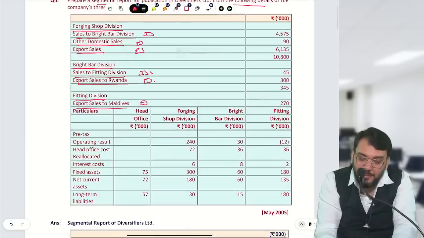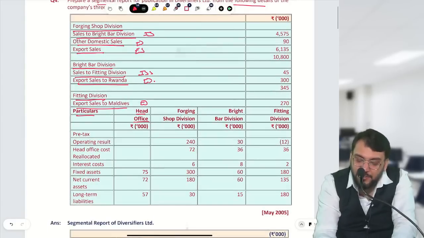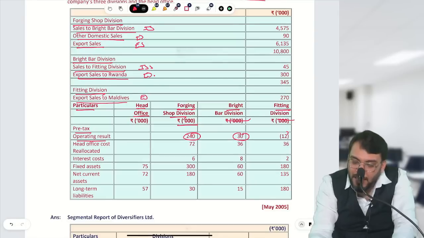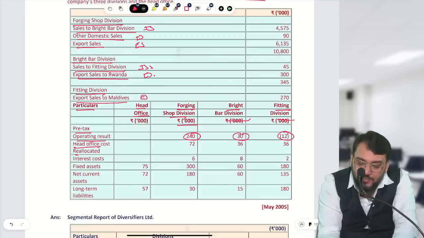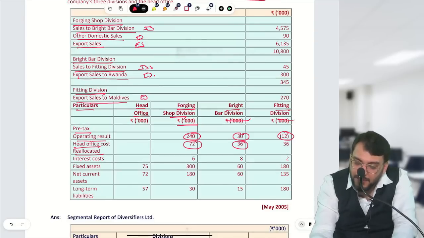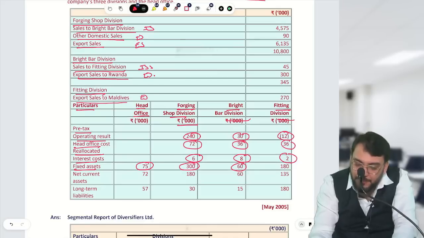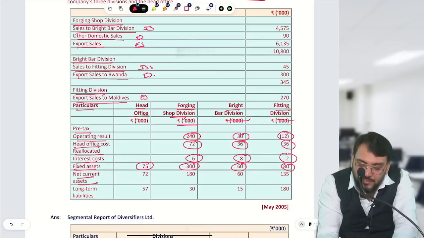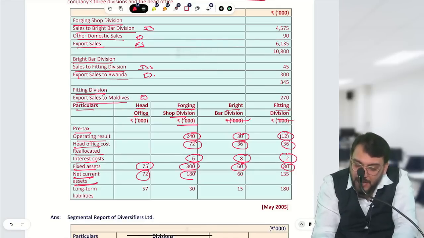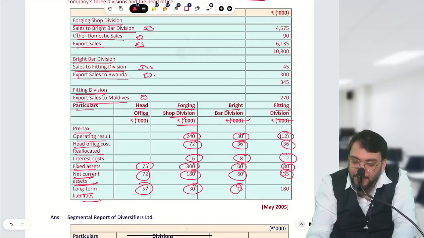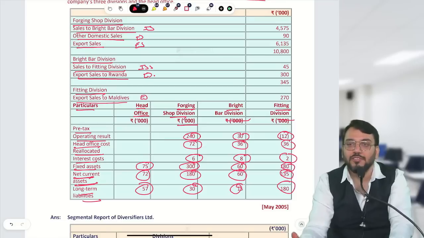Then they have given some particulars head office wise, then division wise, means segment wise. So pre-tax operating result, they have given segment result. Then head office cost reallocated they have given, correct? Then interest cost they have given. Then they have given fixed asset, head office and segment wise. Non-current asset, net current asset they have given head office and segment wise. And long-term liability they have given head office and segment wise. So how to disclose this, we need to understand.